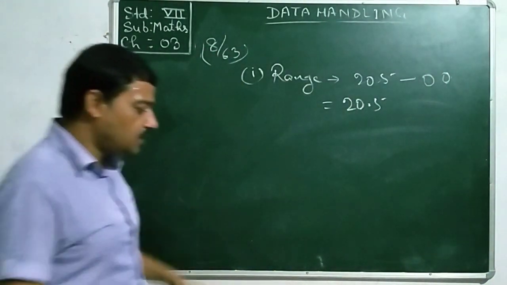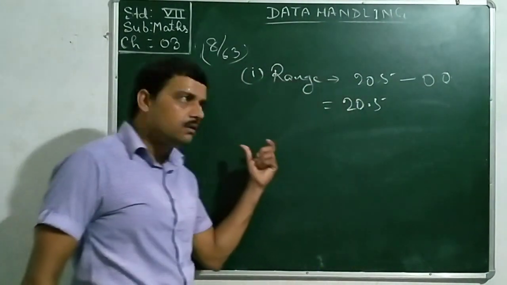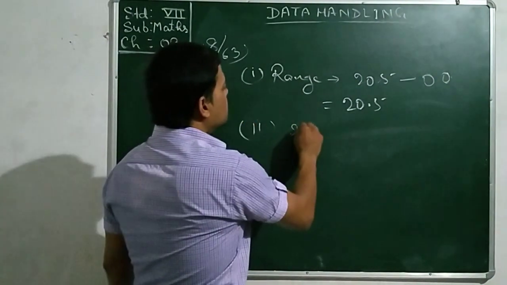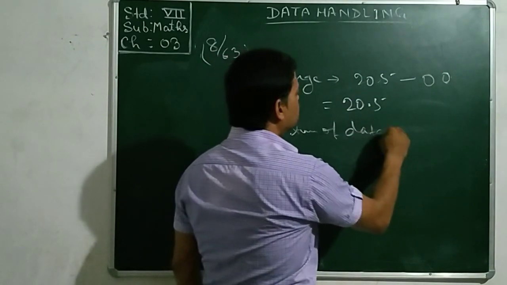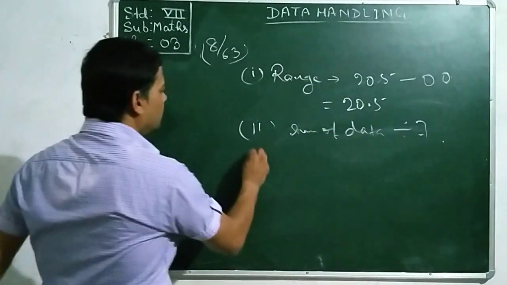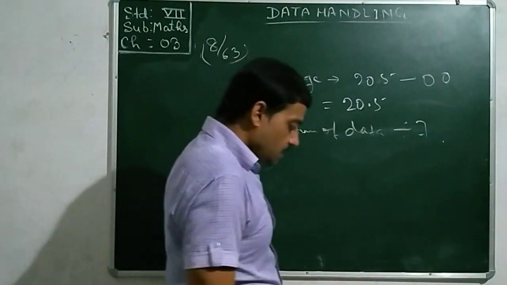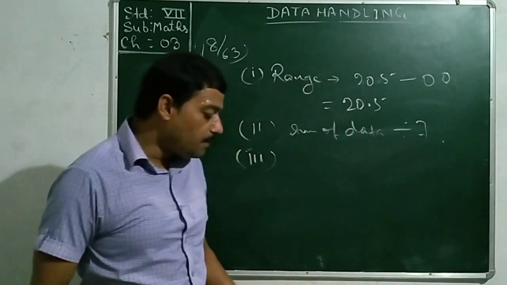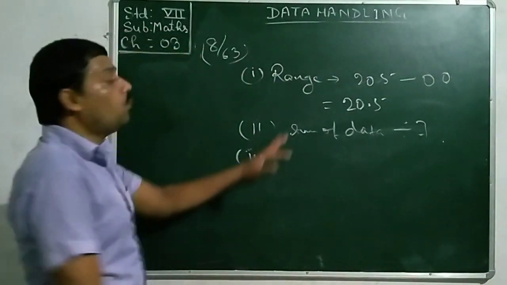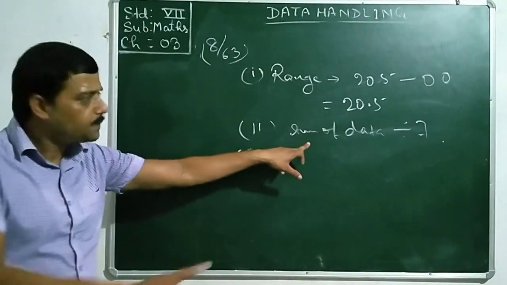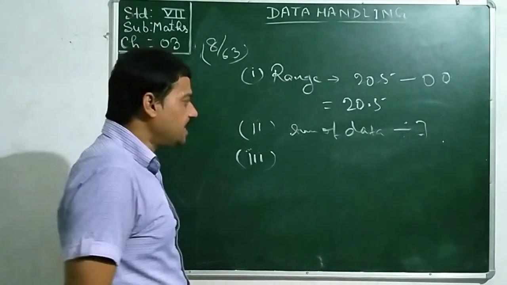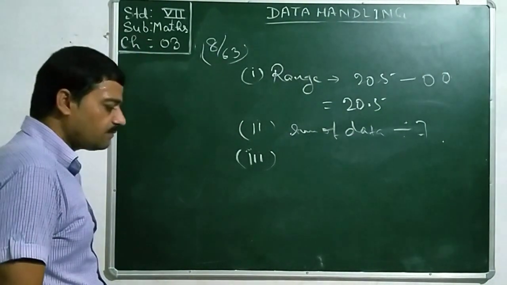Come to the second part of the sum, mean rainfall. Take the sum of all the 7 data and divide by 7. You will get the mean. In the third part also, it asks on how many days the rainfall was less than the mean rainfall. Once you get the mean rainfall, you can calculate the number of days on which the rainfall was higher than that. Do it yourself.